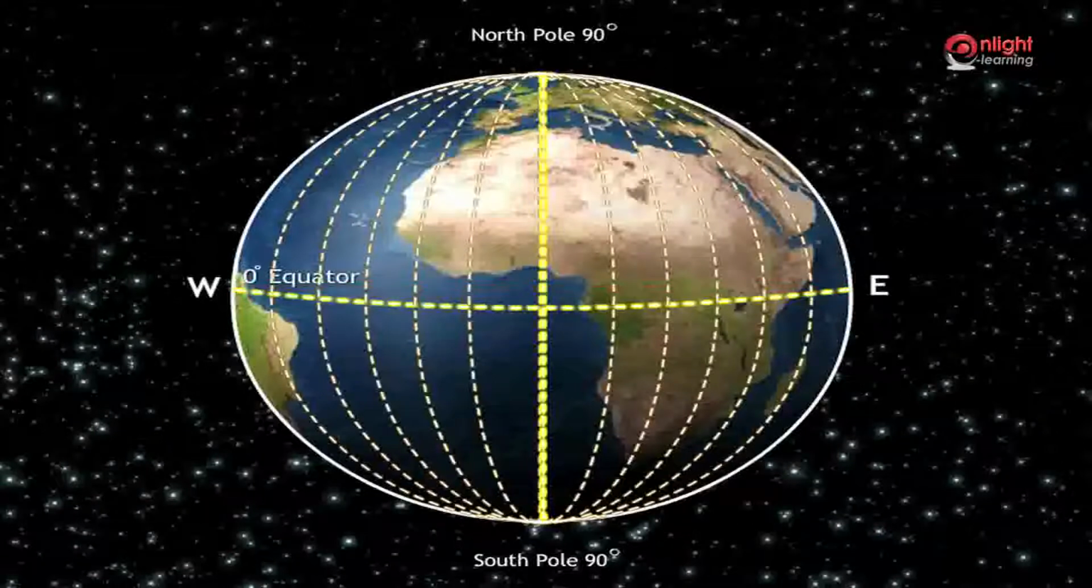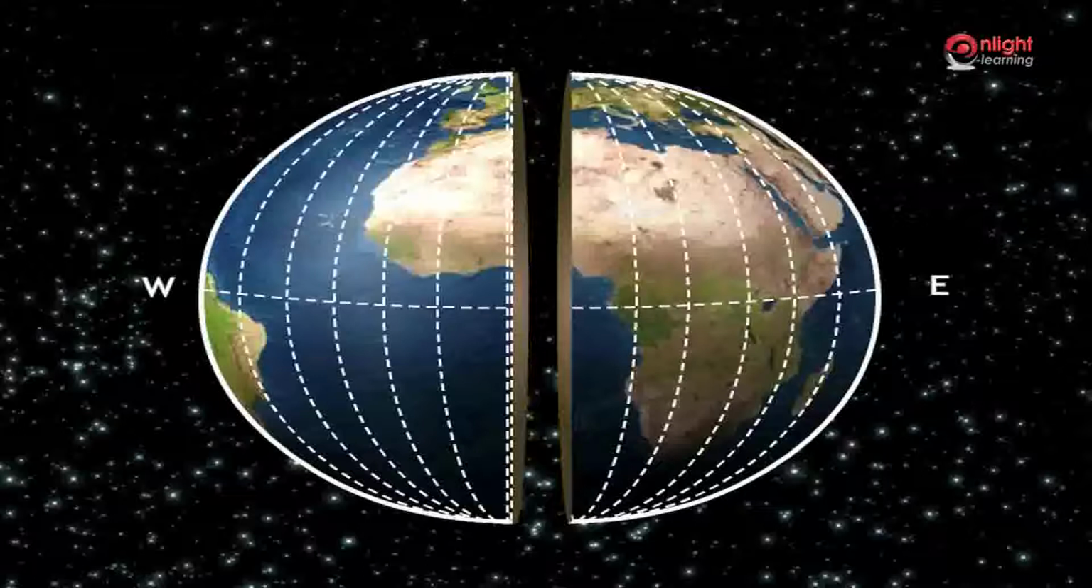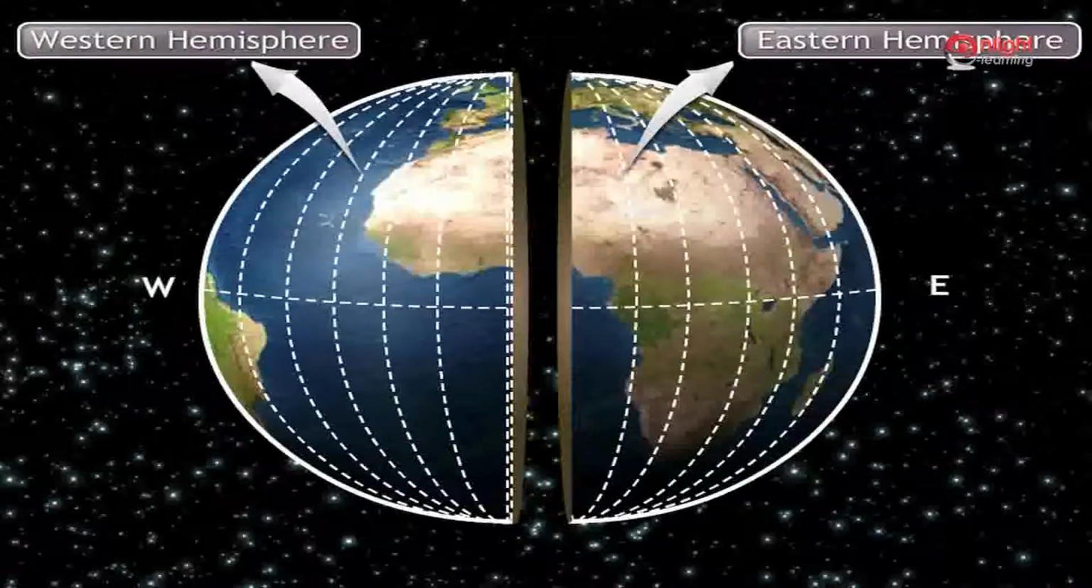If we join the 0 degree and 180 degree meridians, a full circle is formed. It divides the Earth into 2 equal halves. The right half is called the eastern hemisphere. The left half is called the western hemisphere.